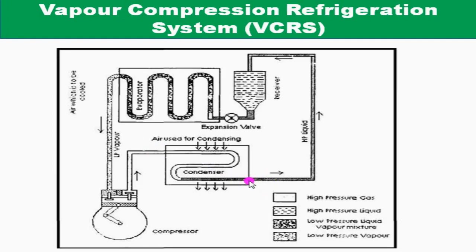From the exit of the condenser to the inlet of the evaporator, the refrigerant is in liquid form. That means the refrigerant alternatively undergoes a phase change from vapor to liquid and liquid to vapor during the cycle.